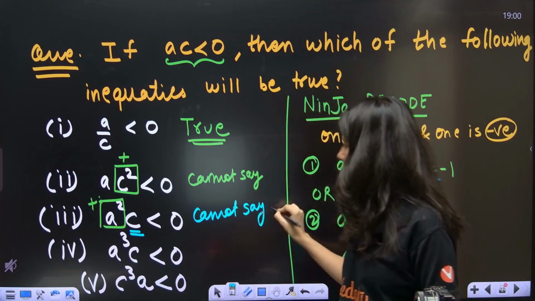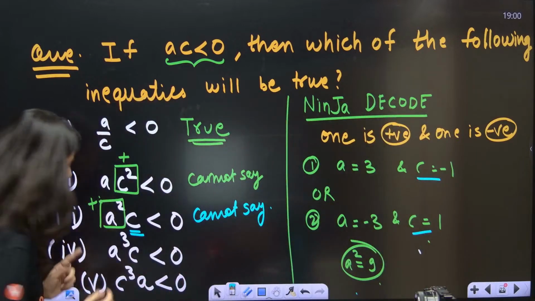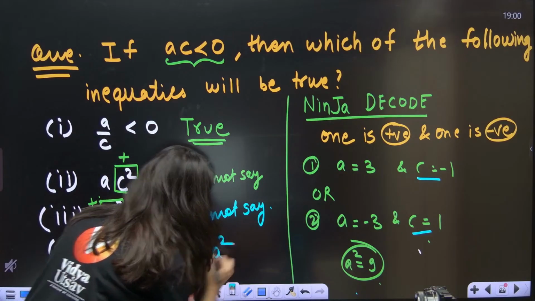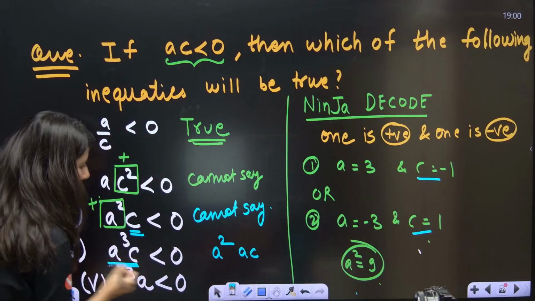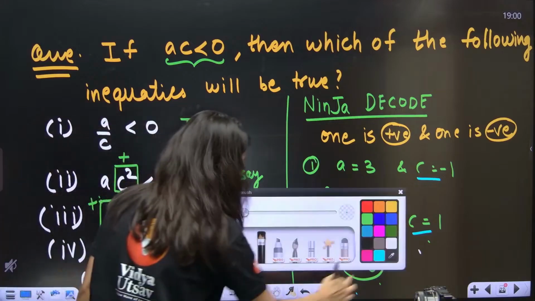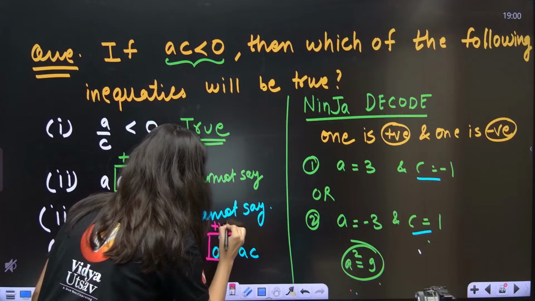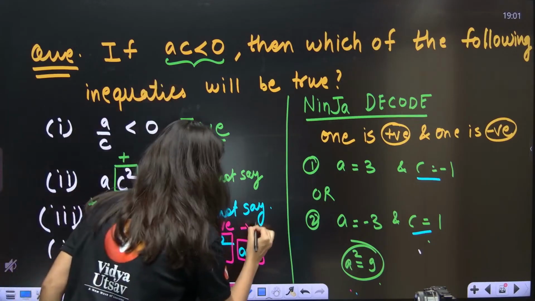All right. Now this is A cube into C. Let me just think about it. A cube C can be written down as A square and AC. Now just tell me one more thing. Ma'am, A square is positive. And AC, can you see AC will be fixed, negative.